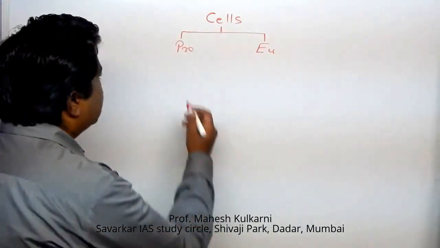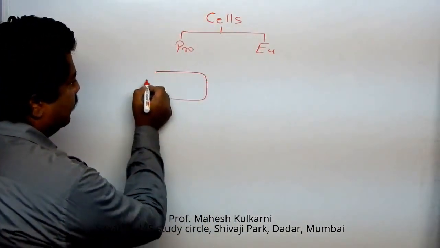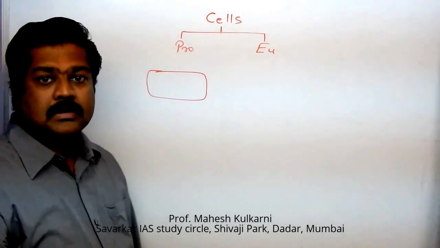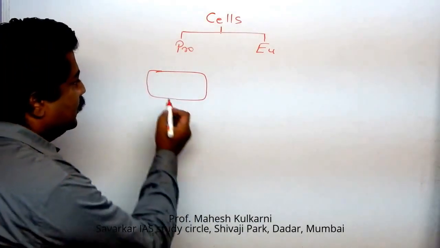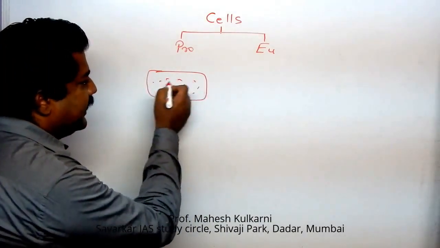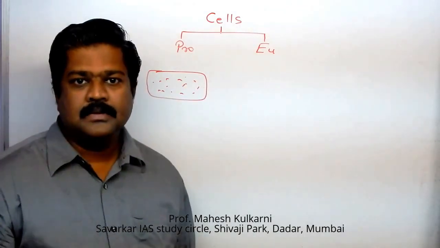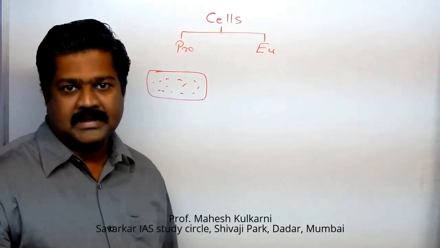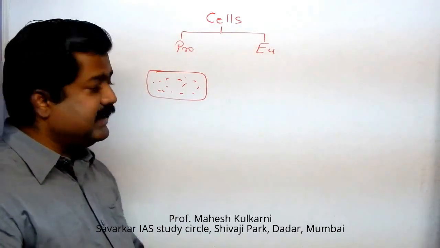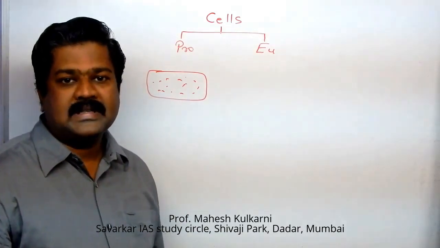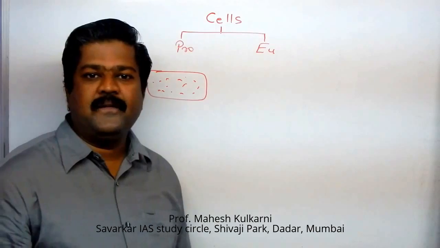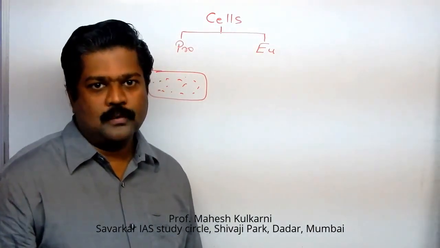There is a capsule. Inside this capsule, there is a material we call cytoplasm. You are aware that whatever is inside this capsule, we call cytoplasm, or many times we refer to it as protoplasm also.